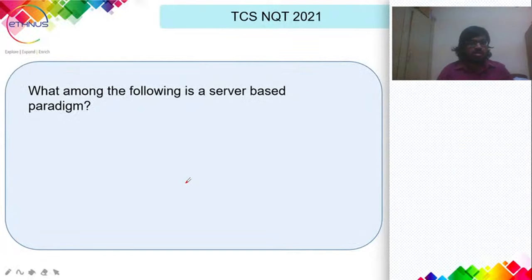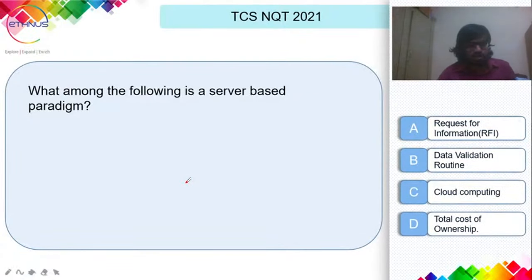So this is done. And here, this is an interesting question. Which of the following is a server-based paradigm? So there are four options here: request for information, data validation routine, cloud computing, and total cost of ownership. So I'll give you a hint. You have to choose the odd one out over here. Odd one out. Hey guys, can I get some answers? Okay.